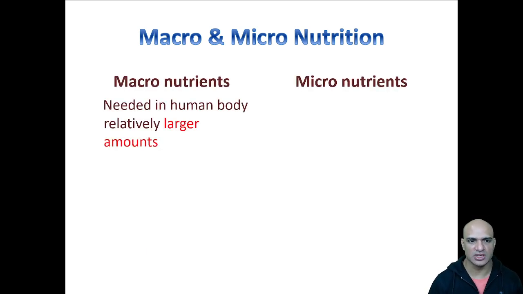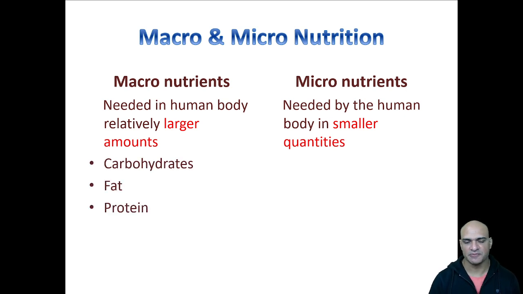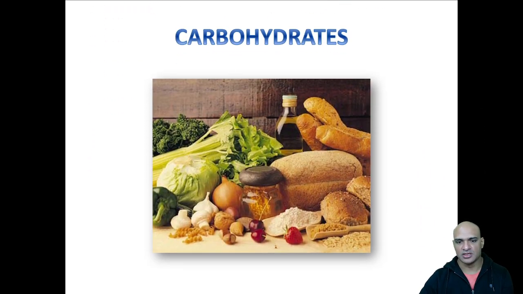So, macronutrients are those nutrients which we consume in large quantities, and micronutrients are those nutrients which we consume in smaller quantities. So, the macronutrients are carbohydrates, proteins, and fats. Micronutrients are vitamins and minerals. Also, the macronutrients provide energy in the form of ATP, whereas micronutrients don't do that.